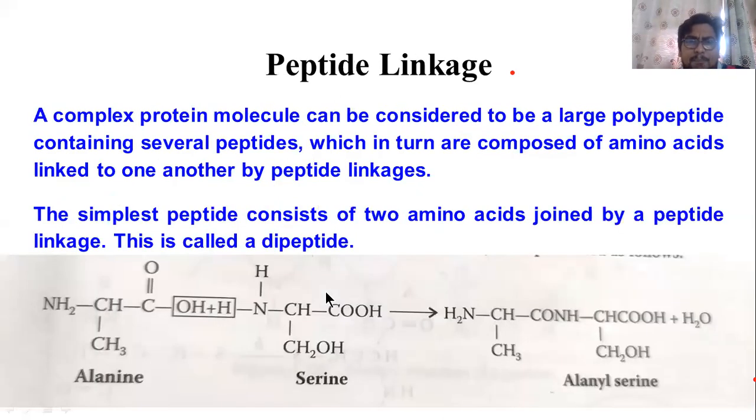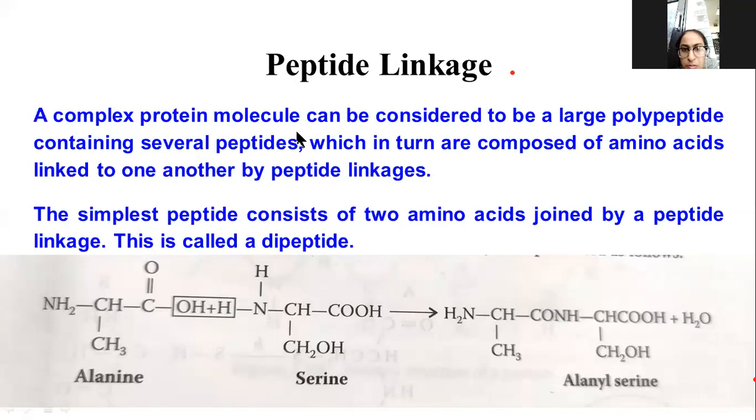Now let us see the peptide linkage. This is very, very important. You want to know the peptide linkage which is present. Any complex protein molecule can be considered to be a large polypeptide containing several peptides. Basically the protein can be divided into simple protein and complex protein.